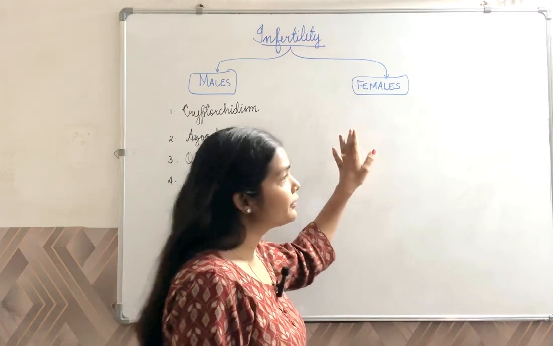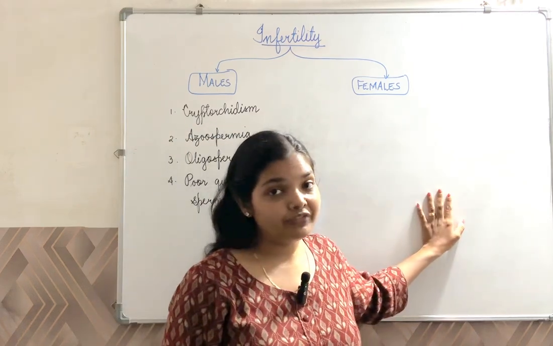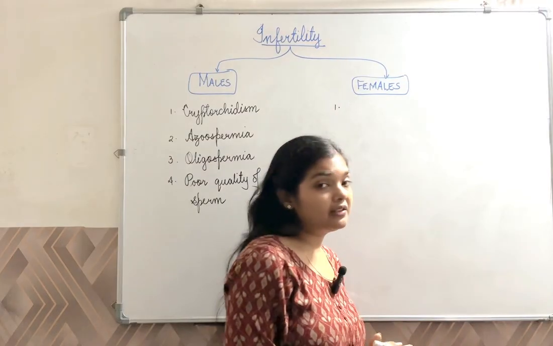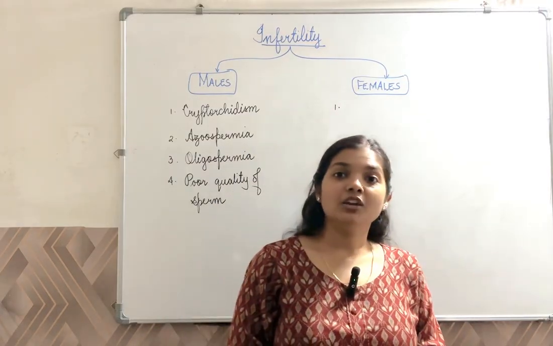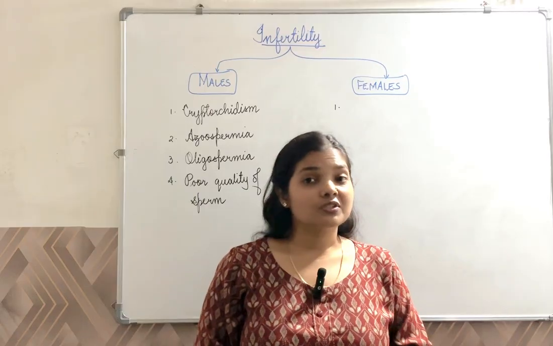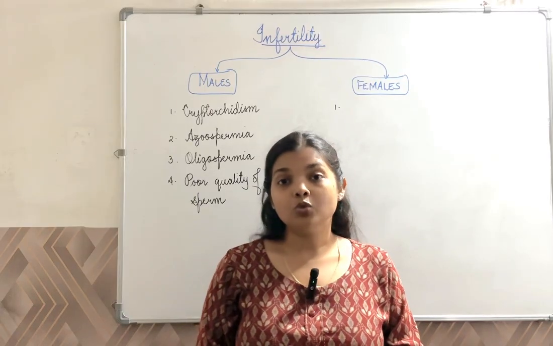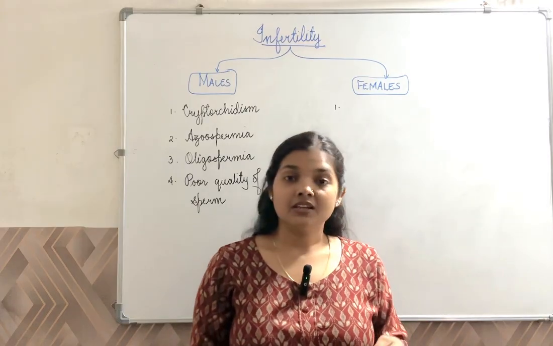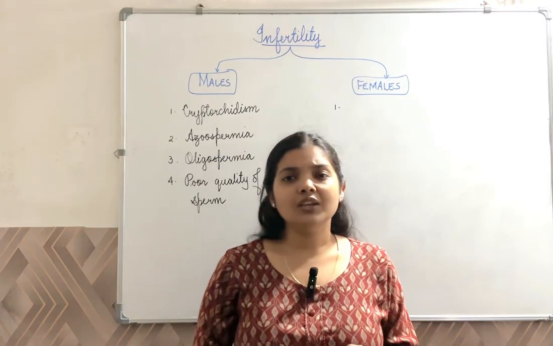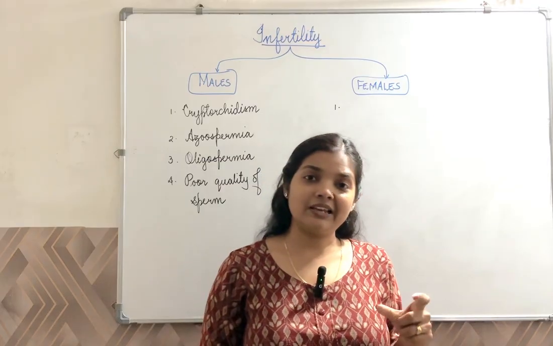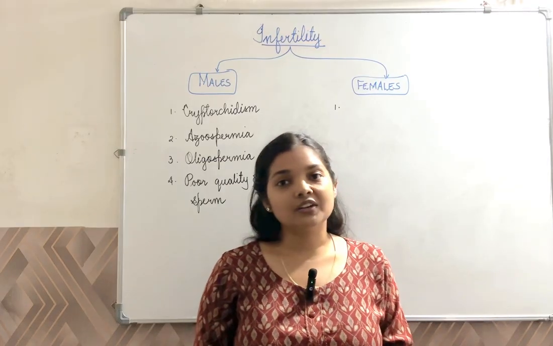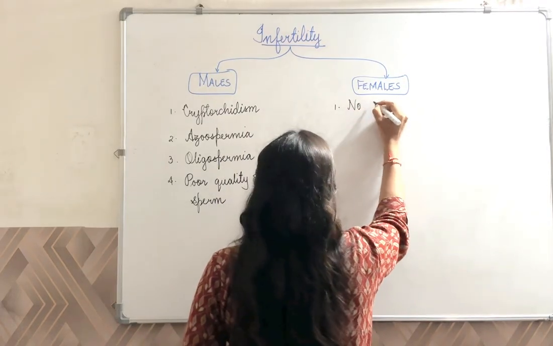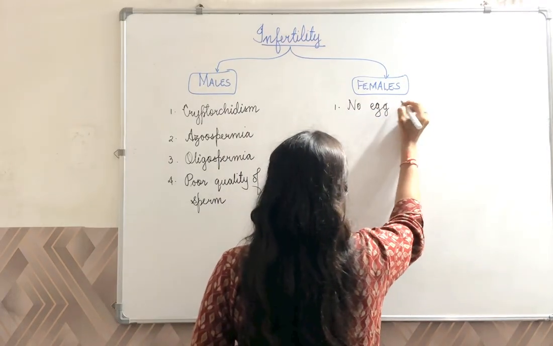Now, what are the different kinds of infertility observed in females? First, it would be about egg cell production. If the eggs are not being produced, we know this process is under the control of hormones. Oogenesis is affected by hormones like GnRH, FSH, and LH. If any of the hormones are not secreted in an adequate amount, that can result in failure of egg production. So if there is no egg production, that is one situation.